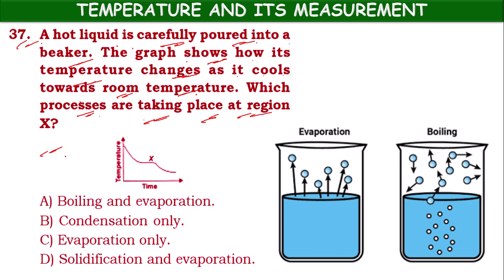So here a hot liquid is carefully poured into a beaker, and we see how its temperature changes as it cools down towards room temperature. Means the temperature is slowly decreasing.